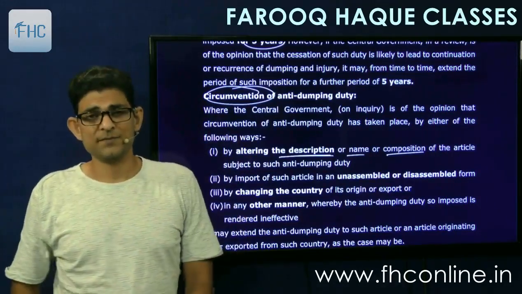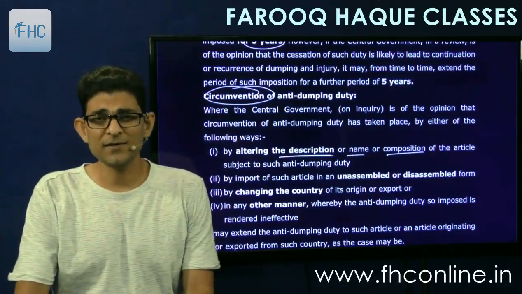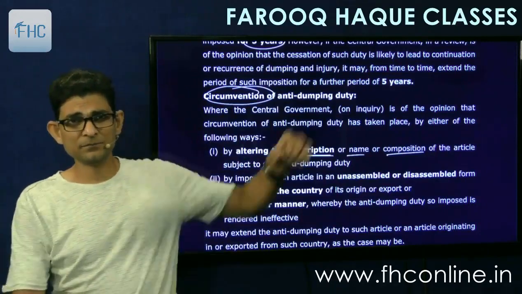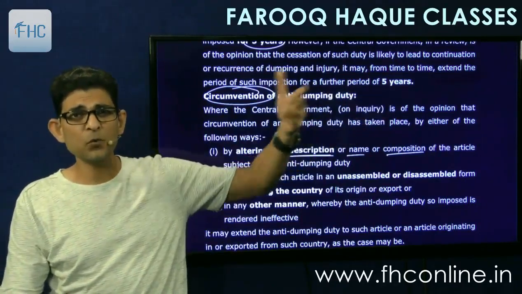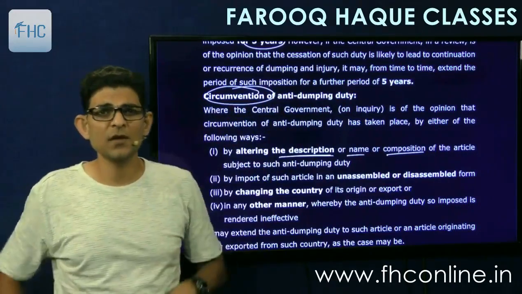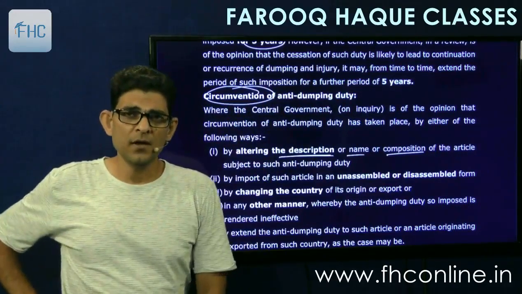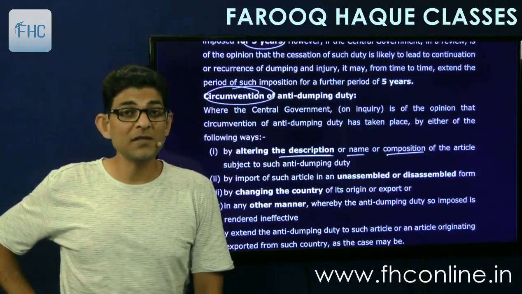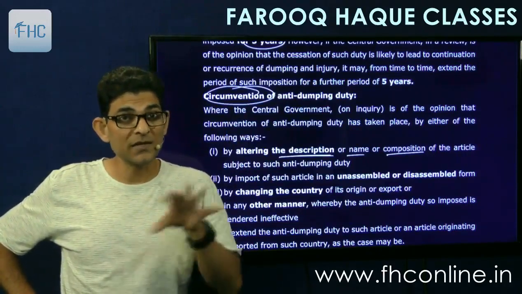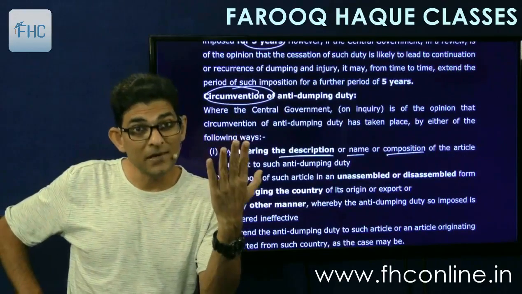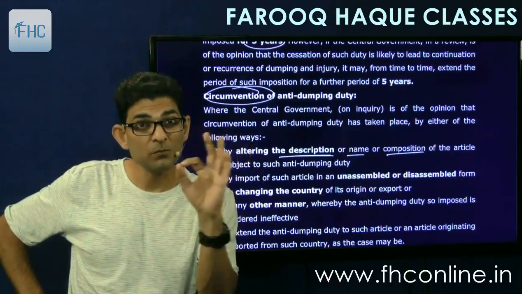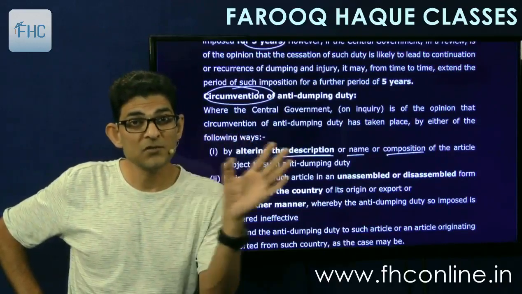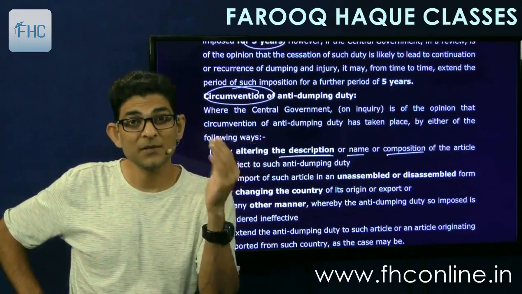So what you do, in order to circumvent, is you mention that you are importing Casio watches or some other brand of watches, but actually they are Citizen watches. Inside the box there will be a Citizen watch, but on the bill, on the invoice, it will not be mentioned as a Citizen watch. It will be mentioned as some other brand.